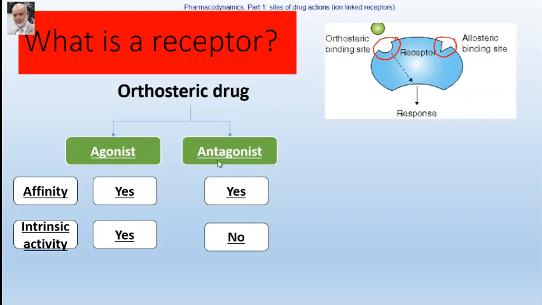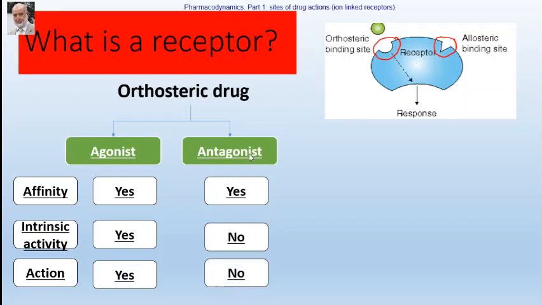Antagonist in Arabic means ضاد. تضاد تأثير الشاذ, an agonist. Okay? Now, can an agonist produce an action? Yes. Can an antagonist produce an action? No.